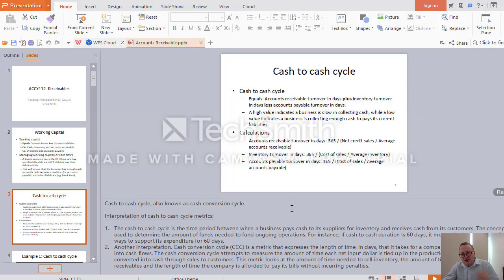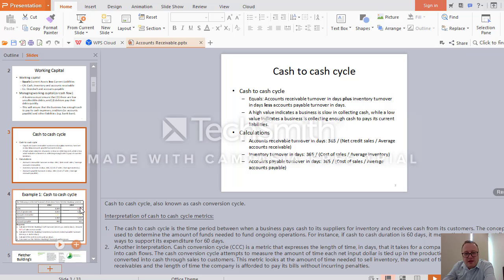In general, the metric, the indicator, looks at the amount of time needed to sell inventory, the amount of time needed to collect receivables, and the amount of time needed for our company to pay the bills without incurring any penalties. Okay, example. So there is Fletcher company.